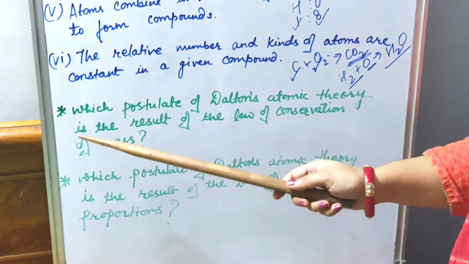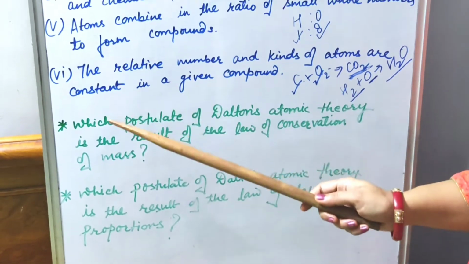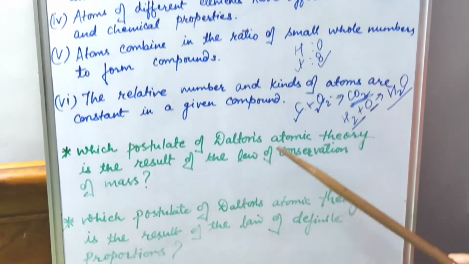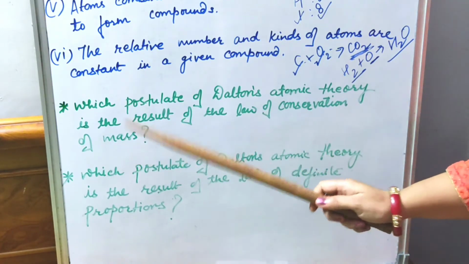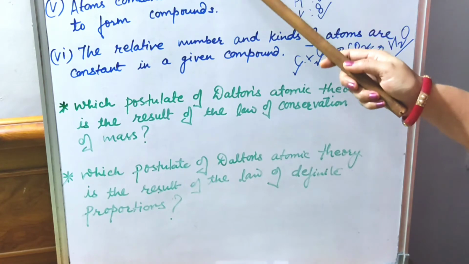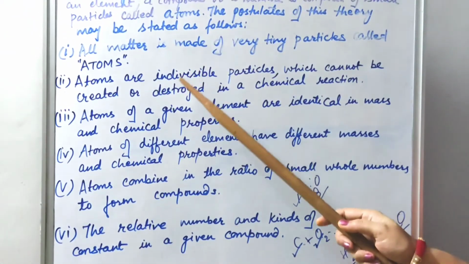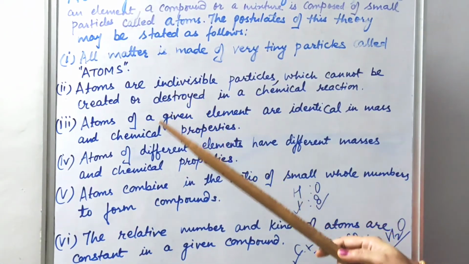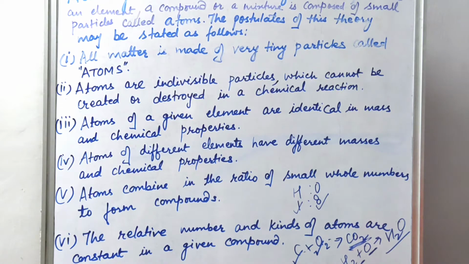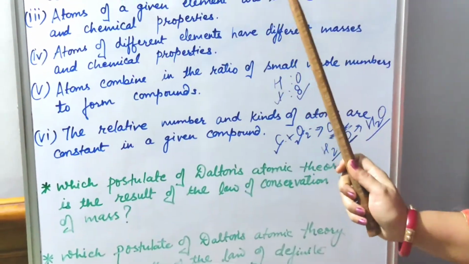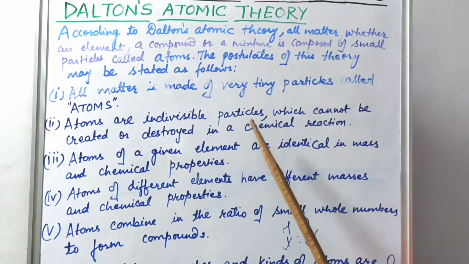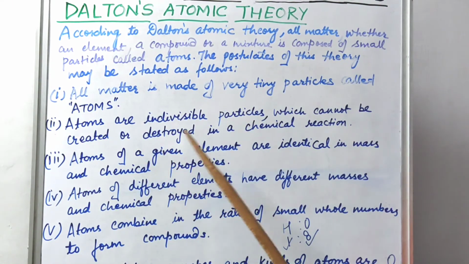Children, now some questions arise after these postulates. Which postulate of Dalton's atomic theory is the result of the law of conservation of mass? Can you identify among these 6 points which one states it? I hope you have identified that it is the second point: atoms are indivisible particles which cannot be created or destroyed in a chemical reaction.